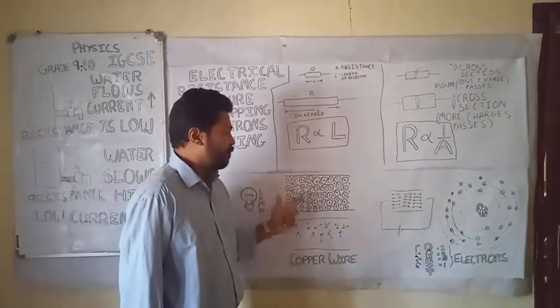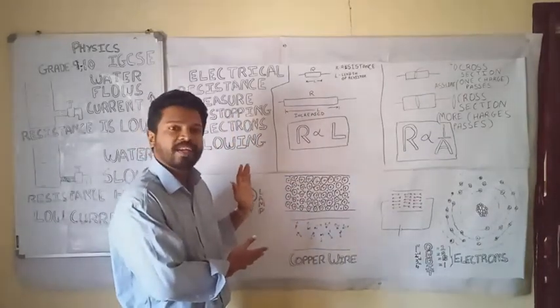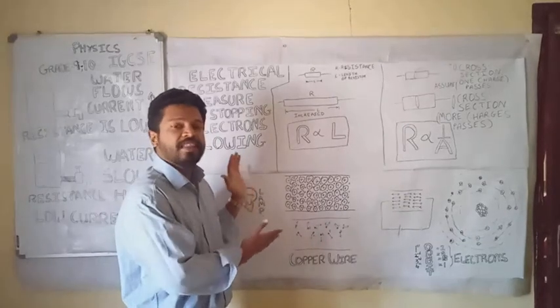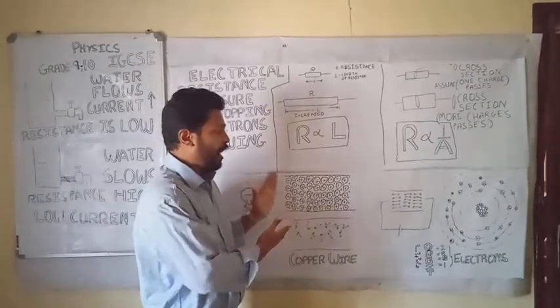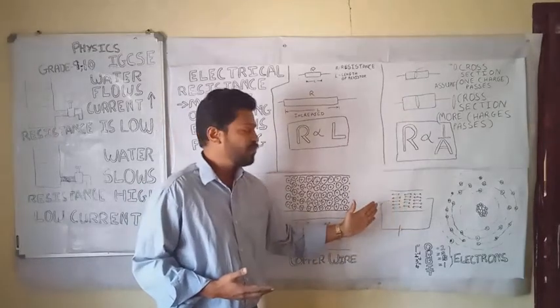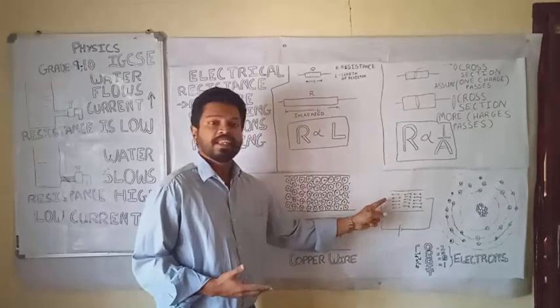So you've seen over here in the electron microscope that the cations and the electrons are freely moving, and when we connect a battery source, there is a movement of the charges in a particular direction, and the resistance